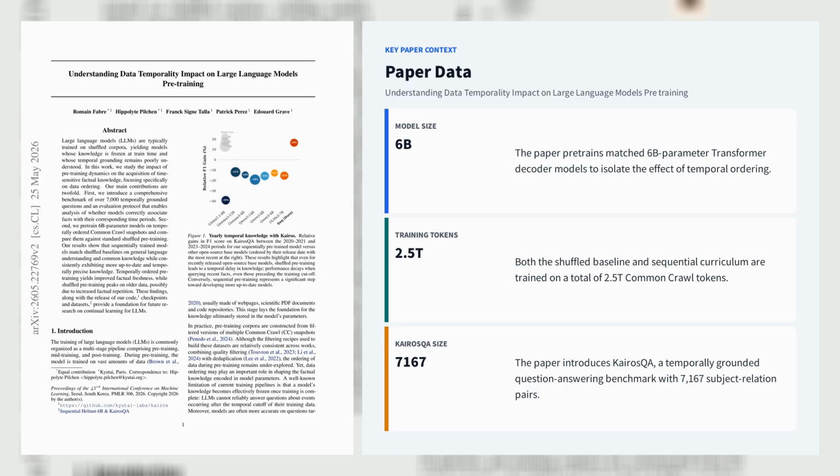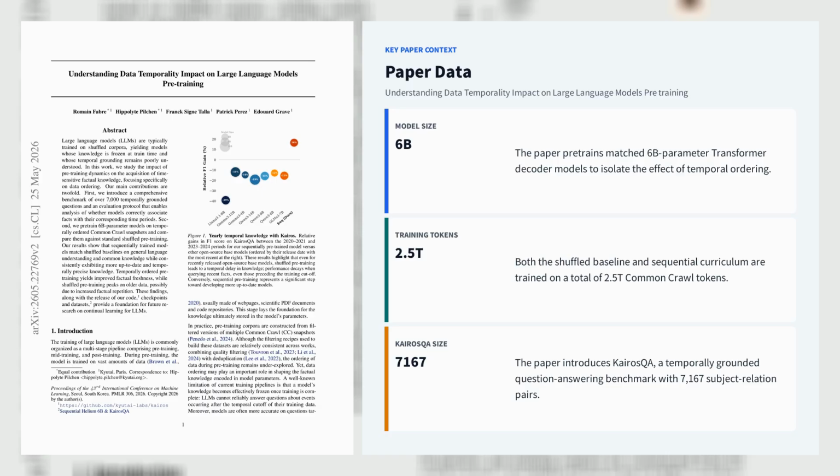On OLMES, sequential training matches shuffled training on general language understanding, reaching comparable final scores while changing the learning trajectory. On Kairos QA, however, chronological ordering consistently yields fresher factual knowledge. Sequential checkpoints peak in the year immediately before their cutoff and outperform shuffled models on recent facts, reversing the recency decay seen in open source baselines such as Llama 3.1 8B, Gemma 3, Qwen 3, and OLMo 3.